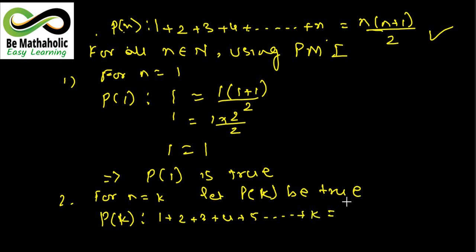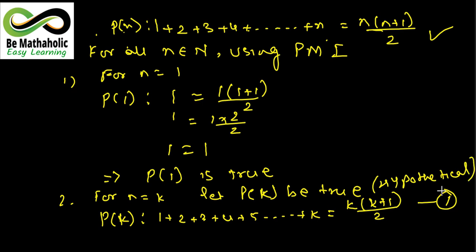What I am doing, I am substituting k in place of n. Okay, make it equation 1. Now this is the hypothetical statement.